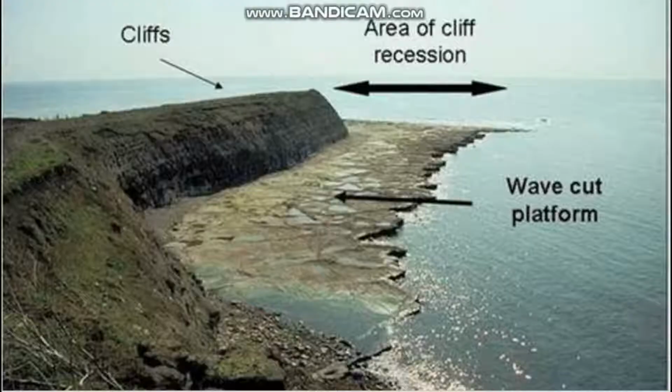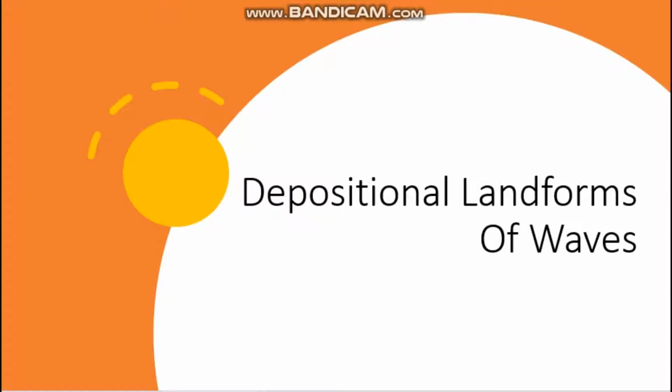Okay. Next one. On seeing this picture, what do you understand? This is the cliff, isn't it? The cliff erodes, and from the sea, near the cliff, what is formed? Wave cut platform.